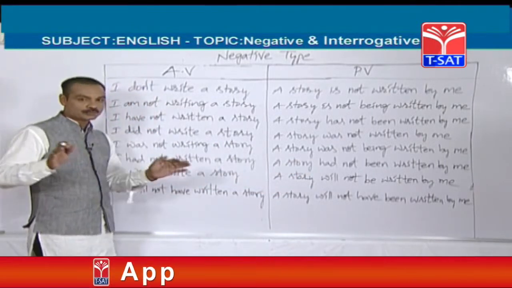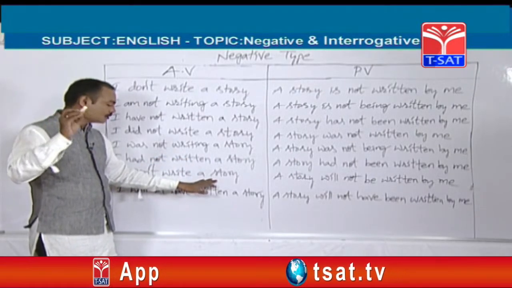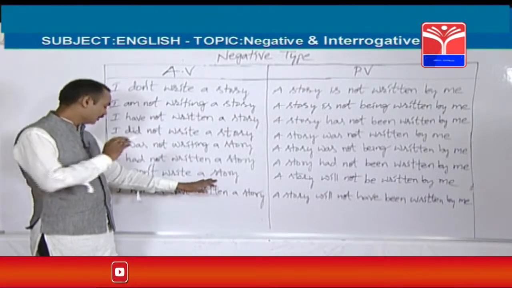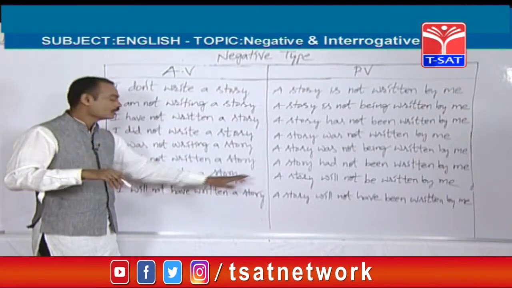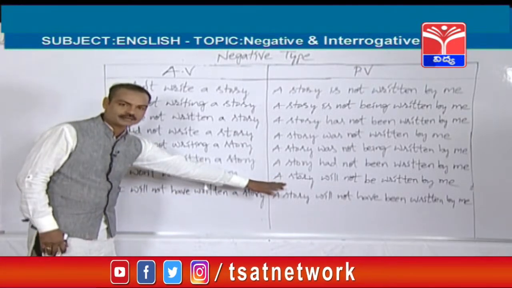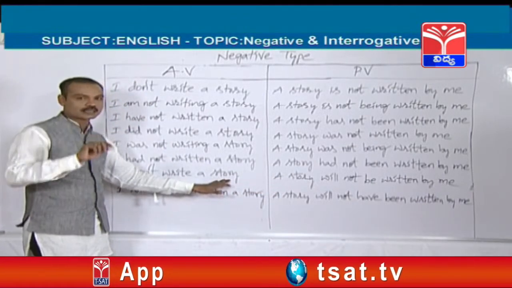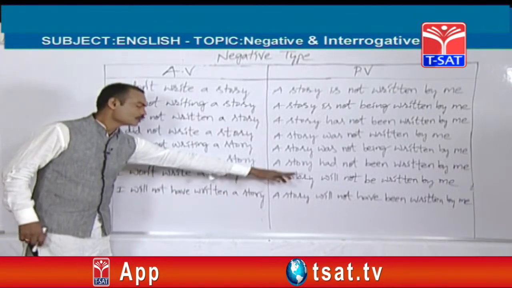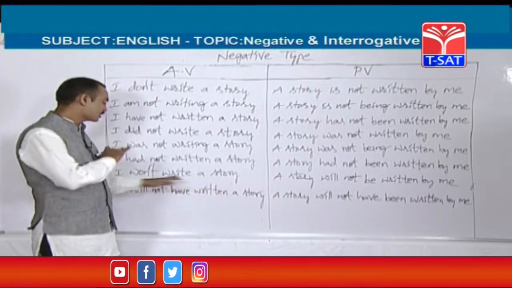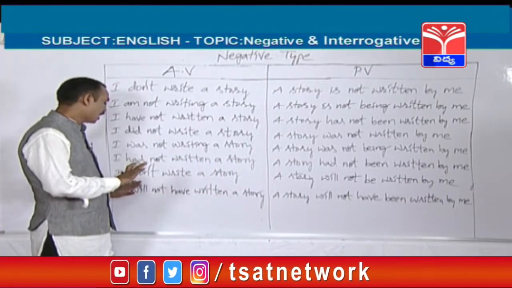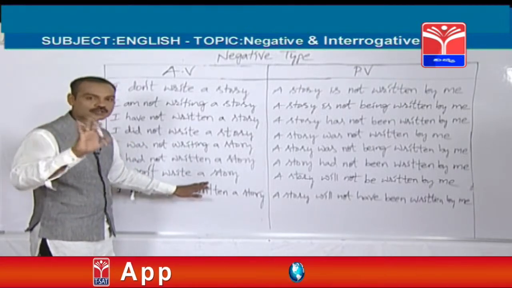So, friends, one important point here: whenever you see any sentence from simple future, if that active voice sentence contains either a singular object or a plural object, there won't be any changes in the passive voice. For example, this sentence contains a singular object, story is a singular object. So, a story will not be written by me, that is the answer. For example, let us see the same sentence with plural object. I won't write stories. A stories we should not say.